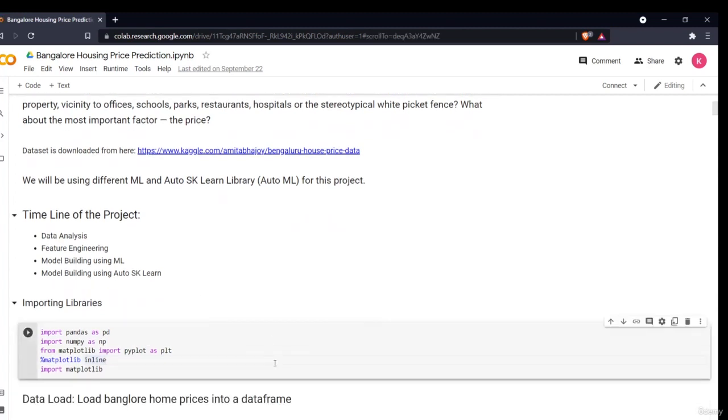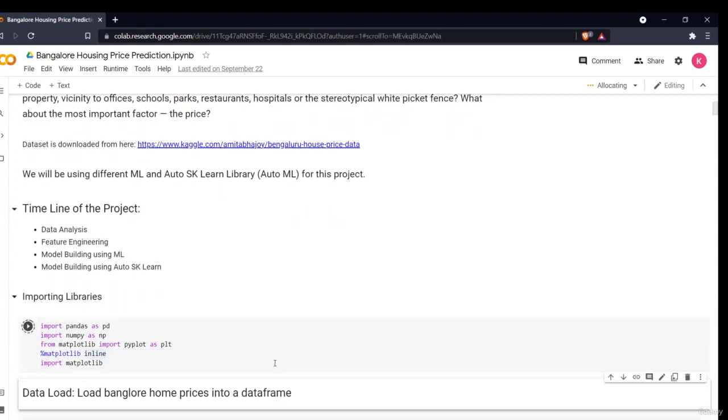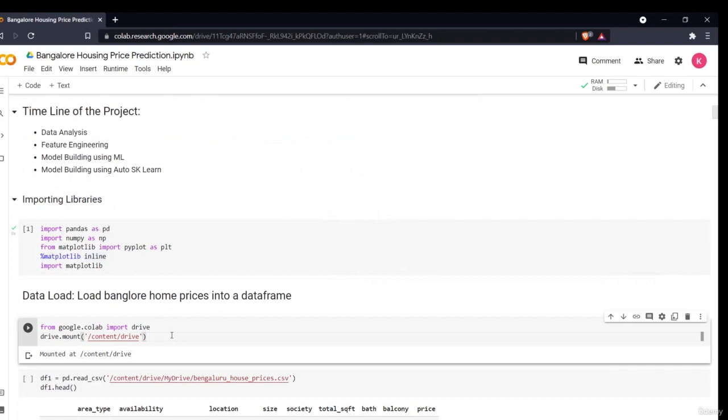So the very first thing we have to do is import important libraries, right? So we are importing pandas as pd, NumPy as np, Matplotlib, basically for visualization, NumPy for pre-processing, and then first we'll import our data. To import our data, you have to first import your CSV file in your Google Colab or Google Drive. For which you have to import your data into Google Drive.